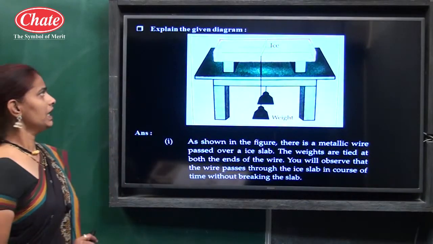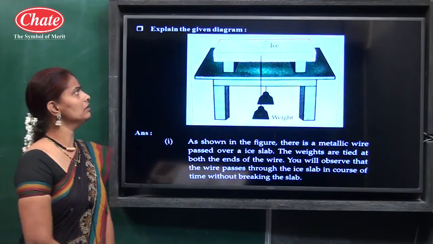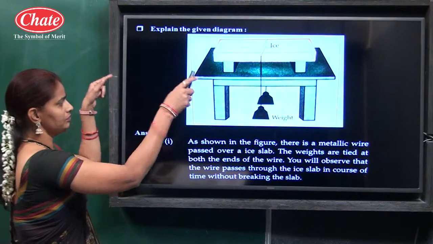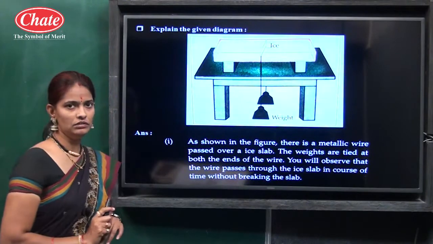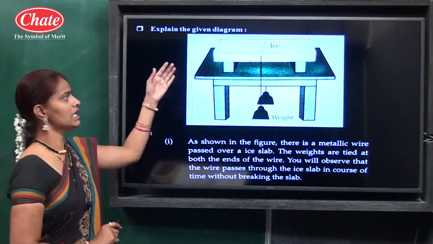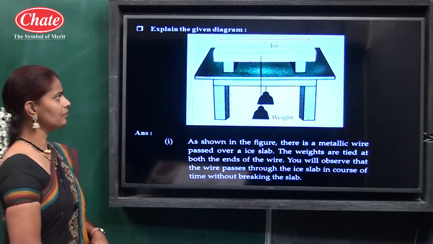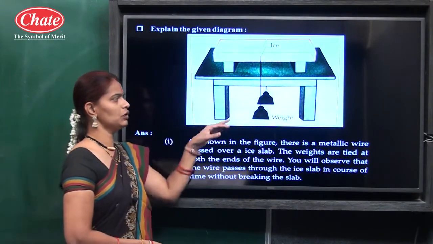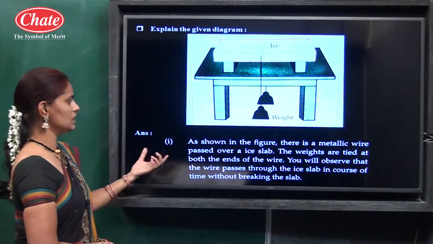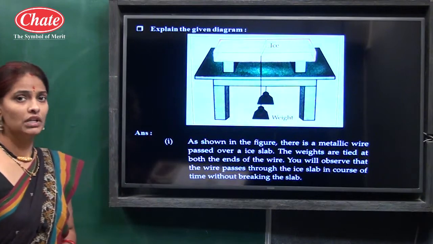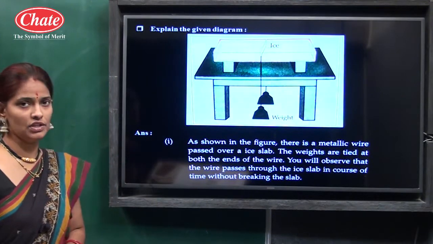Then the next question is: explain the given diagram. Here a diagram is given, and you have to explain it point-wise. You have to explain the diagram in points. See the first point: see the diagram, what is it? It is the process of regelation.